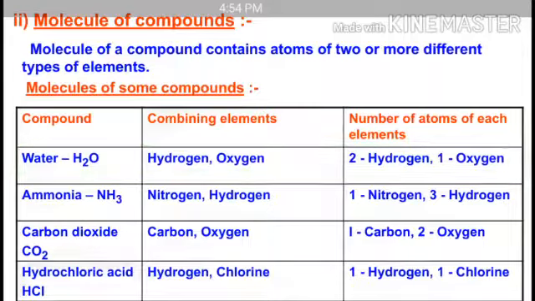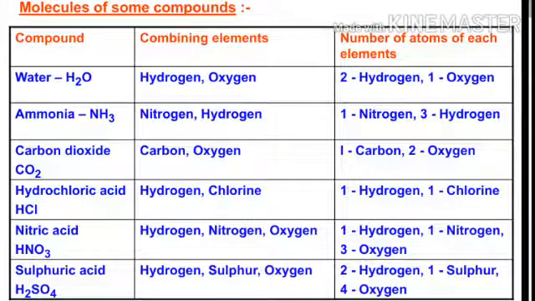Likewise, one atom of carbon and one atom of oxygen combine to form carbon monoxide, CO. A single molecule of ammonia contains one nitrogen and three hydrogen. Carbon dioxide contains one carbon and two oxygen. Hydrochloric acid contains one hydrogen and one chlorine. Nitric acid, HNO3, contains hydrogen, nitrogen and oxygen, that is, 1 hydrogen, 1 nitrogen, and 3 oxygen.